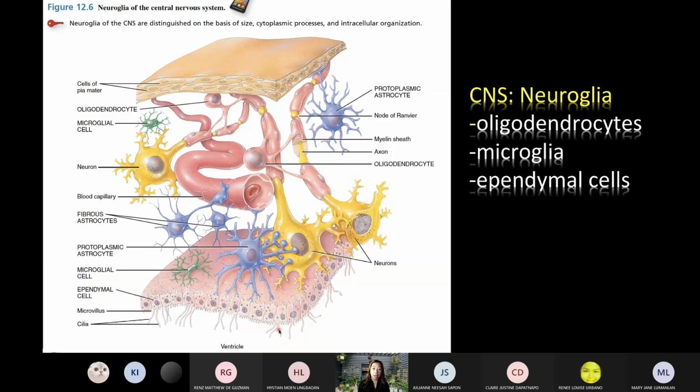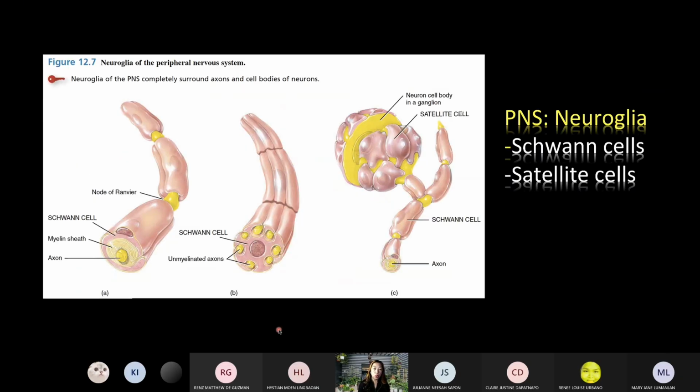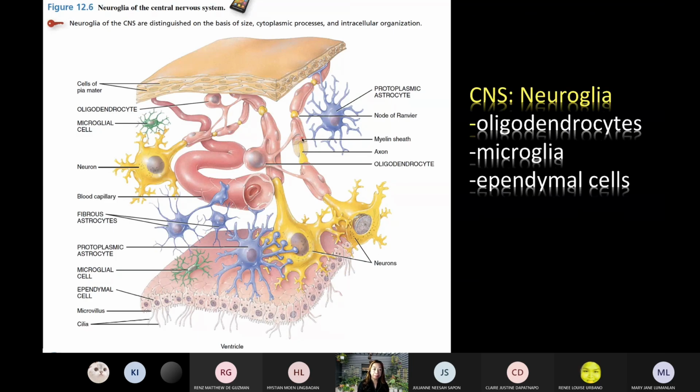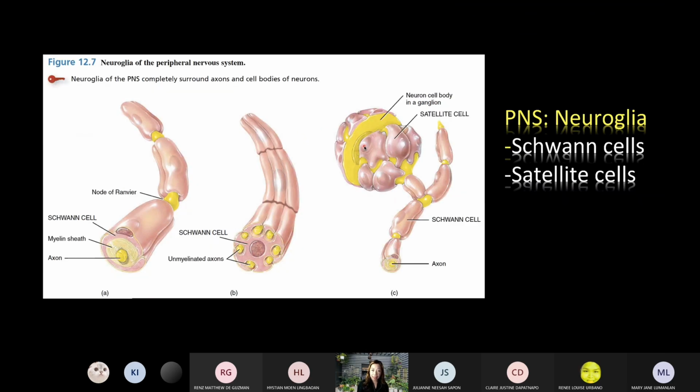So those are the functions of the four neuroglia within the CNS. What about the two neuroglia that are found in the peripheral nervous system? So first we have the Schwann cell. The Schwann cell is now responsible for myelination of the axons in the peripheral nervous system. And one difference between an oligodendrocyte and a Schwann cell is that a Schwann cell can only myelinate one axon. Whereas an oligodendrocyte, sabi natin, can myelinate one or more axons. What about the satellite cells?